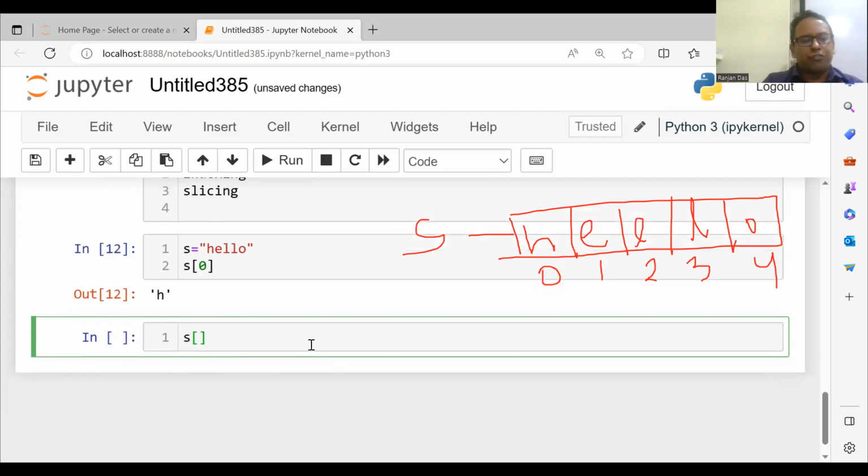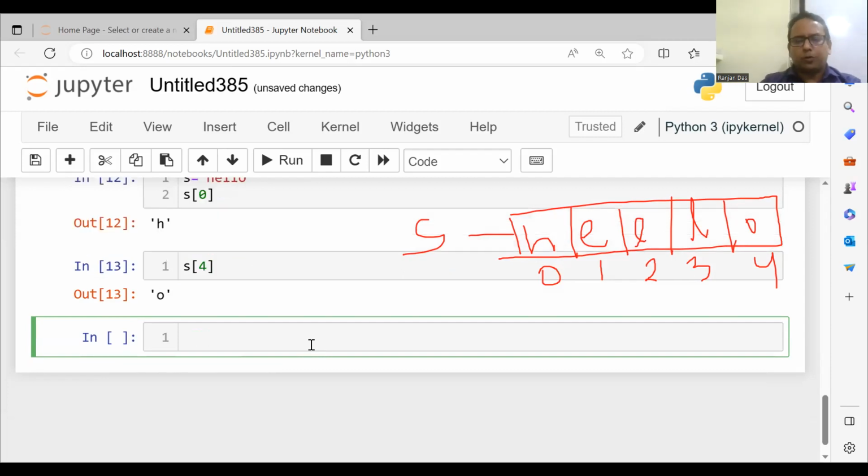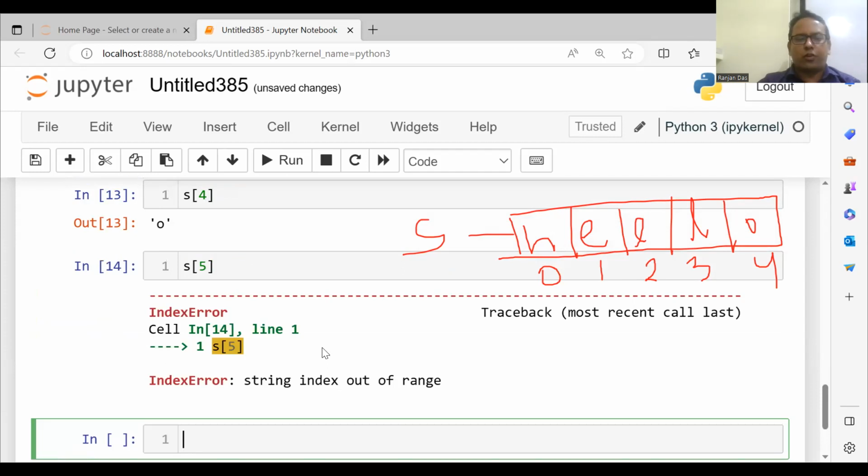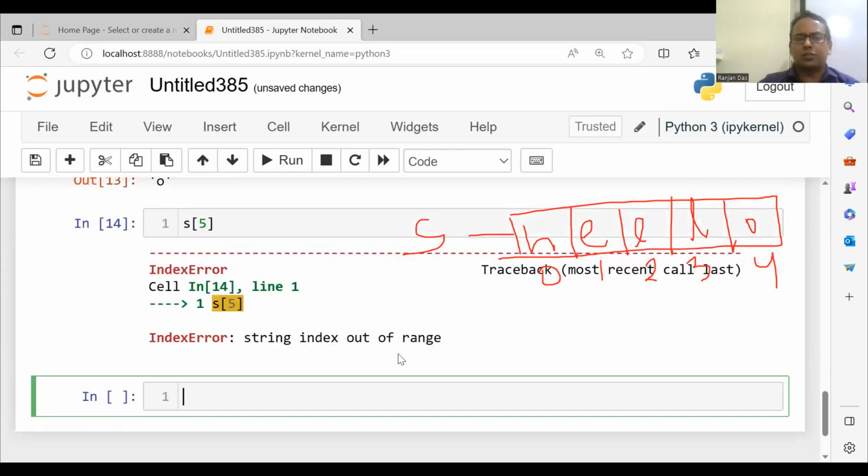Suppose I write s of 4. Which one is s of 4? It's O. Suppose I write s of 5. So is there any element present in s of 5? No. That means index 5 does not exist, so you will get an error. Which error? Index error: string index out of range.